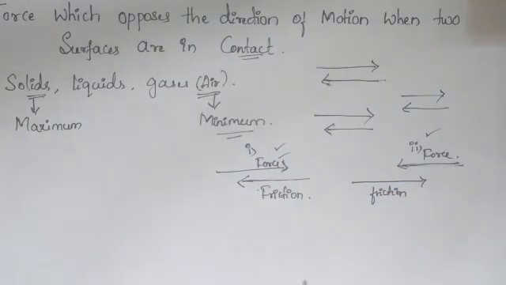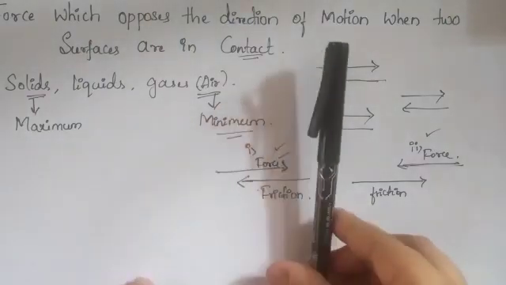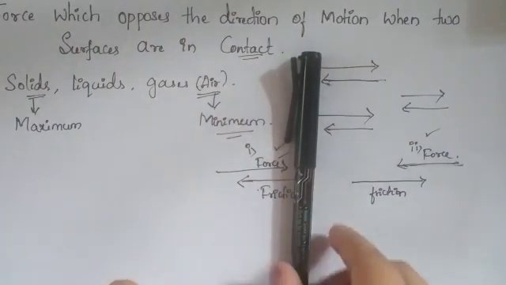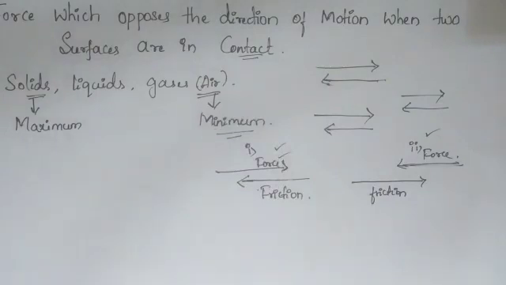In these two cases, you can see that I have taken the pen, a solid object, in contact with the surface or any table. So you can say frictional force is a contact force, isn't it? There are two types of forces: contact and non-contact forces. Frictional force we are going to study. Whenever two objects are in contact, only then will the frictional force act.